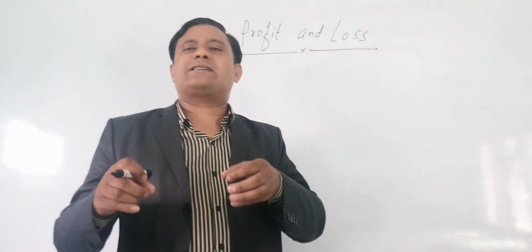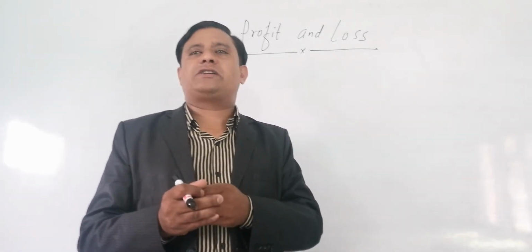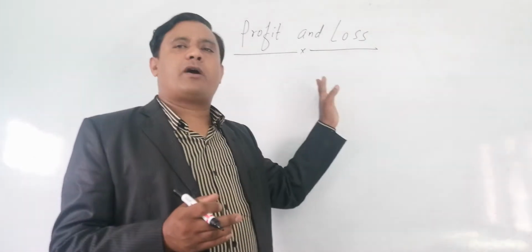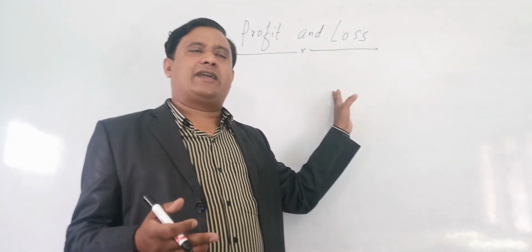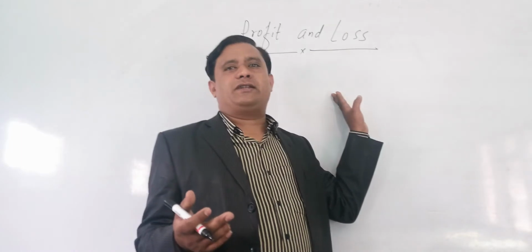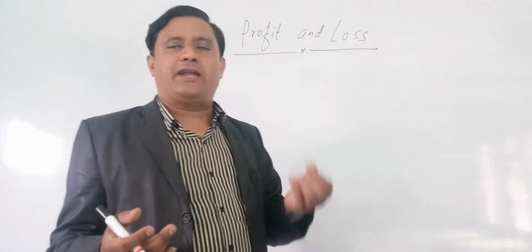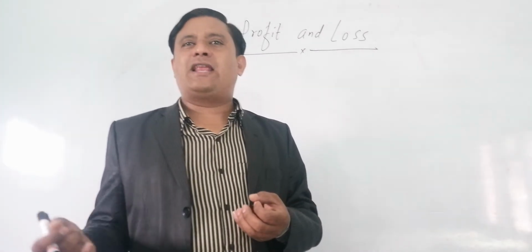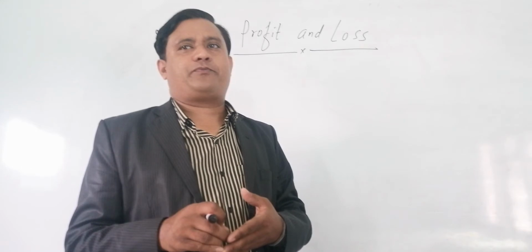When the cost price is less than the selling price, that is profit. And in the same condition, if the 30 rupees pen is sold for rupees 25, that is the loss.